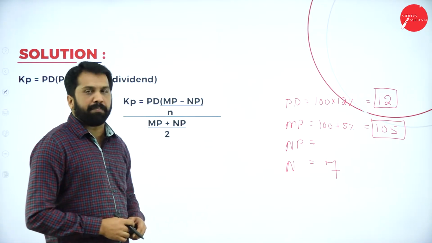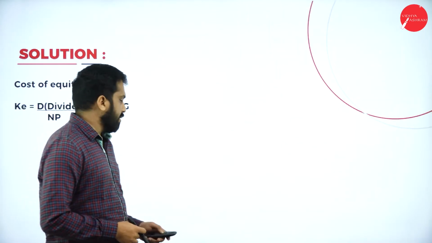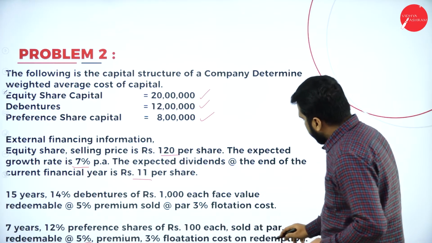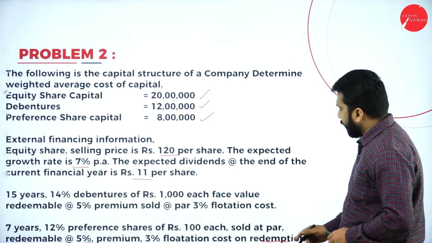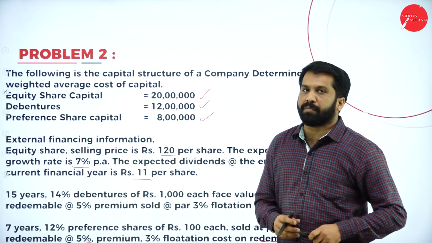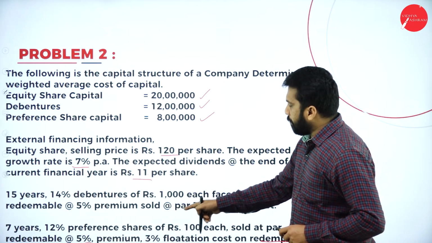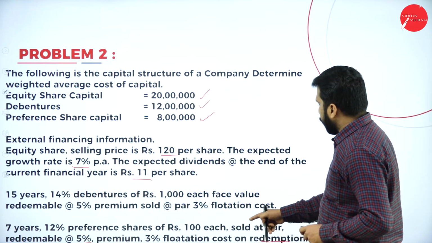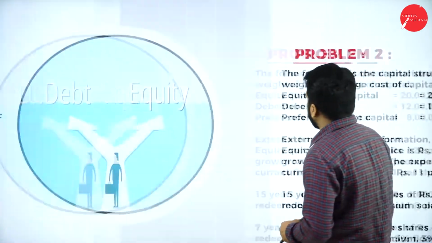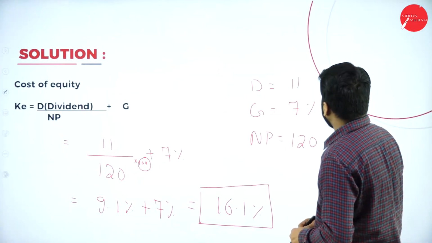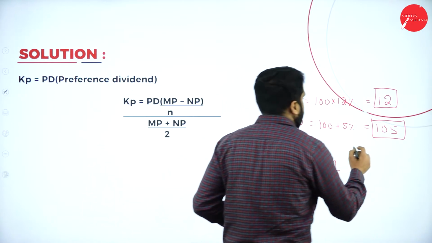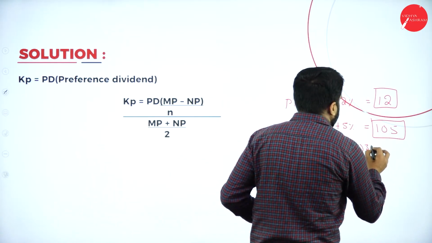Now I'll come back to your net proceeds. How to find out net proceeds? I'll go back to that. 3% flotation cost on redemption. So even at the time of redemption, there was a 3% flotation cost. I need to minus that also. Redeemable at 5% premium and 3% flotation cost on redemption. That also I am supposed to minus. So it is incomplete actually. So it cannot be 105. On that, minus 3%.